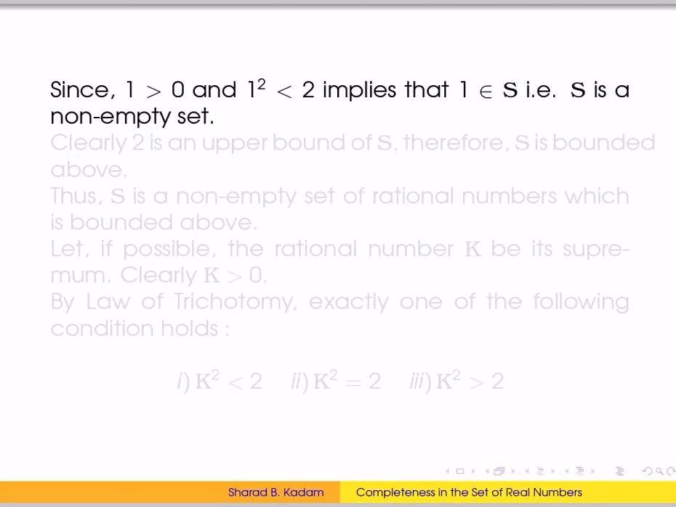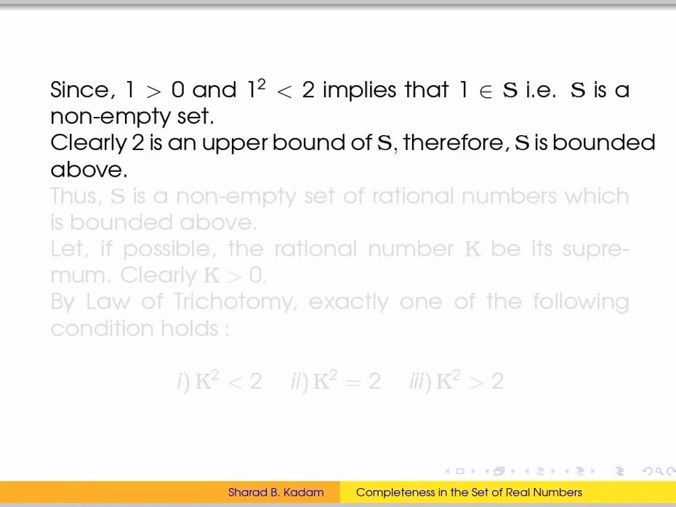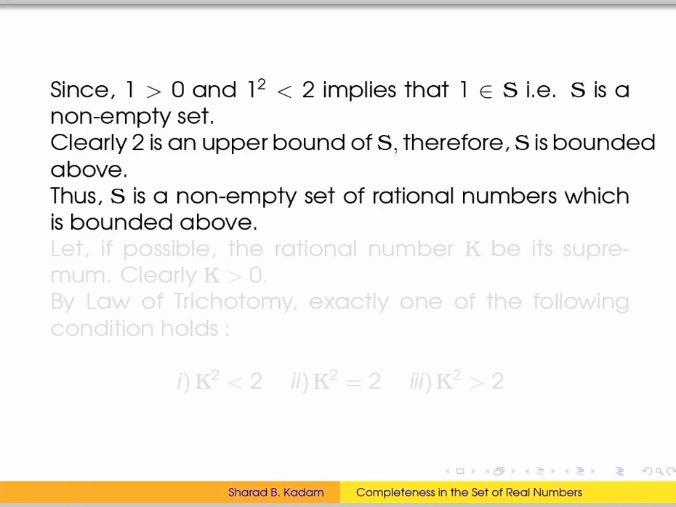First of all, we will show that S is non-empty. Since 1 is greater than 0 and 1 square is less than 2, this implies that 1 is in the set S. That means S is a non-empty set. Clearly 2 is an upper bound of the set S. That means S is a bounded above set. Thus we have shown that S is a non-empty set of rational numbers which is bounded above.